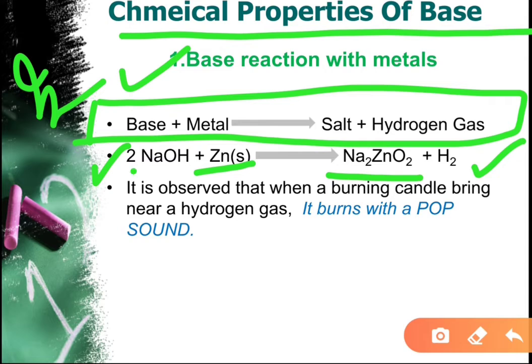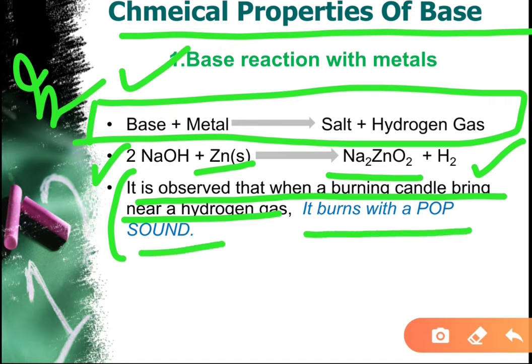Here it is observed that when a burning candle is brought near hydrogen gas, it burns with a pop sound. So this also tells us the test for hydrogen gas. Or, in other words, this shows that hydrogen gas is what is liberated in this reaction.